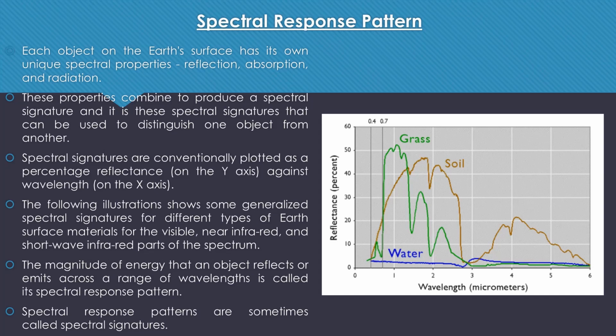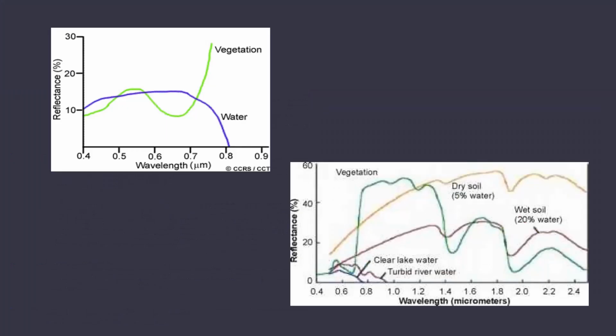Whereas vegetation or trees reflect most of the energy in the NIR band. So the peak for vegetation or forest will be highest in the wavelength of near infrared. Now we will look into some spectral response patterns of some features present on the Earth's surface.